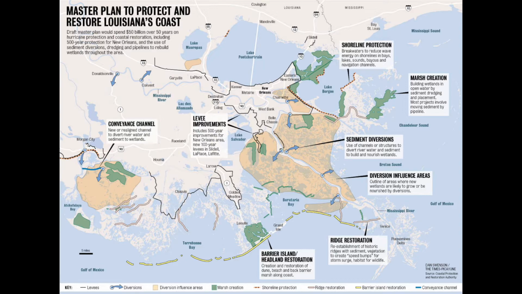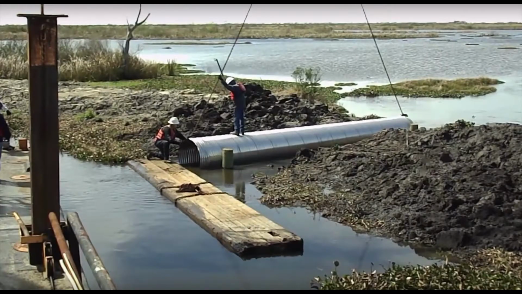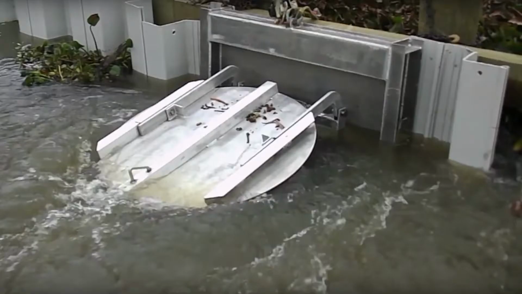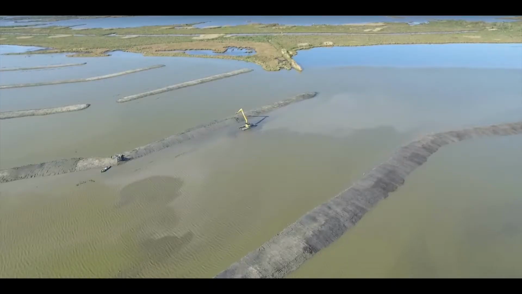Solutions that we think would be helpful to use would be control structures to control salinity and maximize the flow of the fresh water. We also think that creating marsh terraces, low duck-wing-shaped ridges made from existing bottom sediments, could be used to convert newly formed shallow water back into marshes.